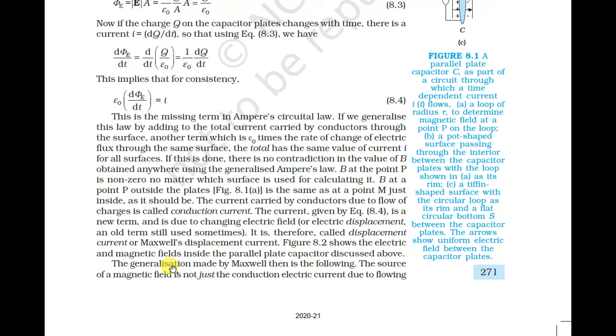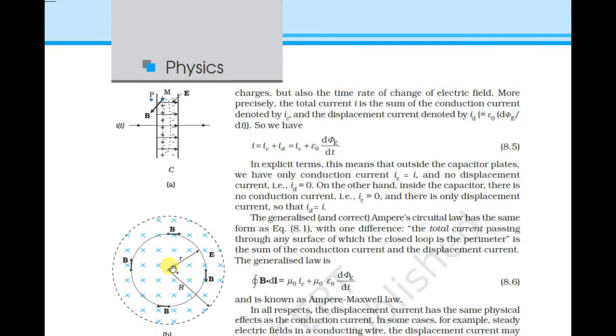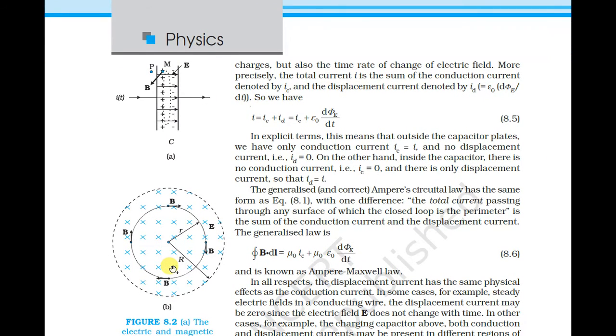The generalization made by Maxwell is the following: the source of a magnetic field is not just the conduction current due to flowing charges, but also the time rate of change of electric field. More precisely, the total current I is the sum of the conduction current denoted by IC and the displacement current denoted by ID, where ID equals epsilon 0 d phi upon dt. So I equals IC plus ID, which is IC plus epsilon 0 d phi upon dt.